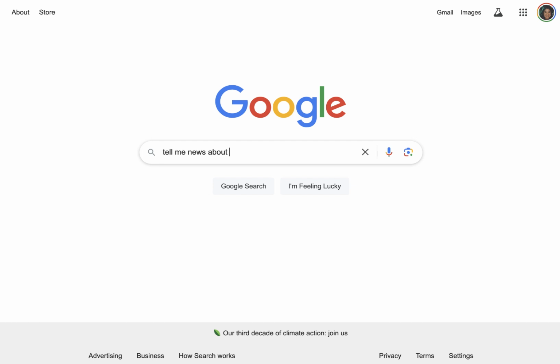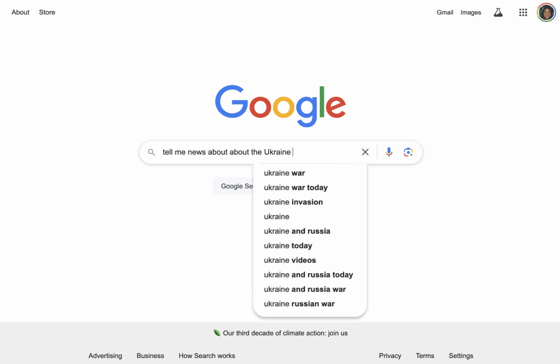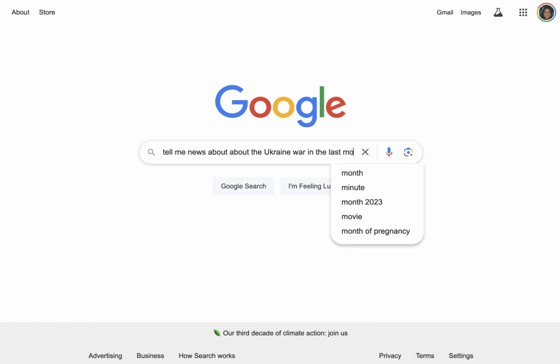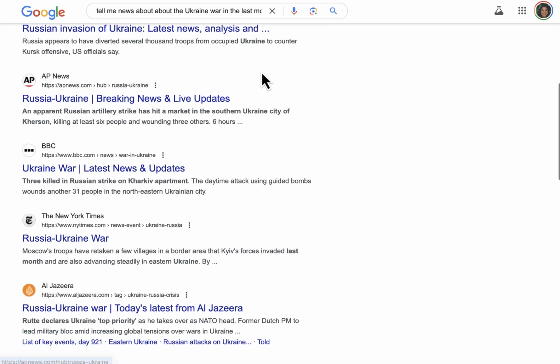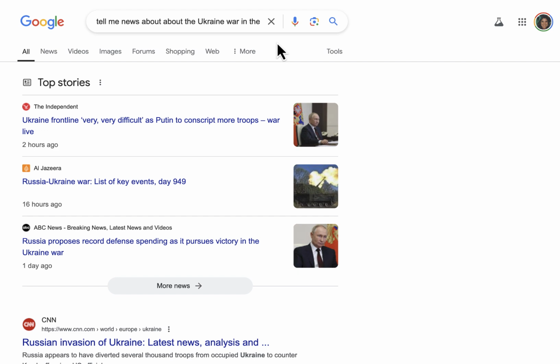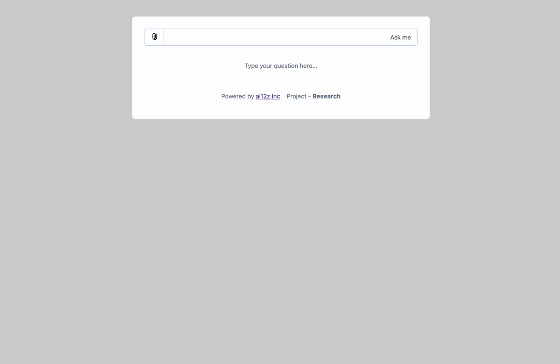Tell me news about the Ukraine war in the last month. And we get a bunch of links. But how about combining a reasoning engine? In this case, we're going to use OpenAI-4o with an agent. At AI1-Z, we built an agent which does a call to Google. And this is just one example of how a reasoning engine can work with just one agent. In this case, a Google organic search web scraping agent to perform comprehensive web searches.